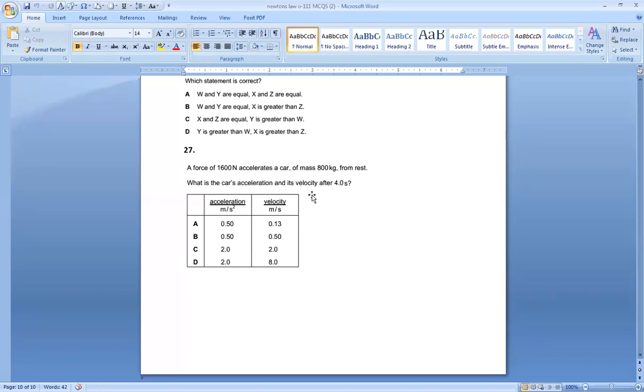And then I have to find the velocity using the formula for acceleration, a is equal to v minus u over t: final speed minus initial speed divided by time. Because it starts from rest, its initial speed is 0. Final speed I have to find. Acceleration is known to me, 2. So 2 into 4 gives me 8. So your answer is D. Acceleration I calculated using F is equal to ma, and velocity using a is equal to v minus u over t.